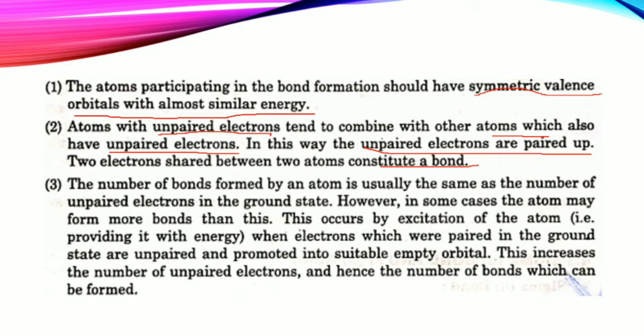Now third, the number of bonds formed by an atom is usually the same as the number of unpaired electrons in the ground state. However, in some cases the atom may form more bonds than this, and this occurs by excitation of the atom, right? For example, by providing it with energy. For example, when electrons which were paired in the ground state are unpaired and promoted into a suitable empty orbital, એટલે કે એનર્જી મળે ત્યારે જ bond formation થશે, right? And this increases the number of unpaired electrons and hence the number of bonds which can be formed.